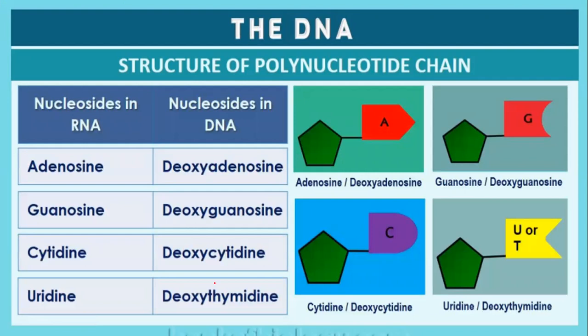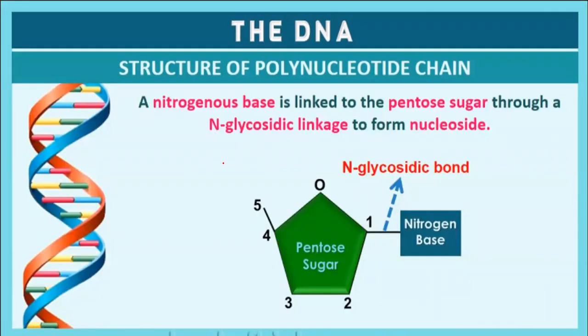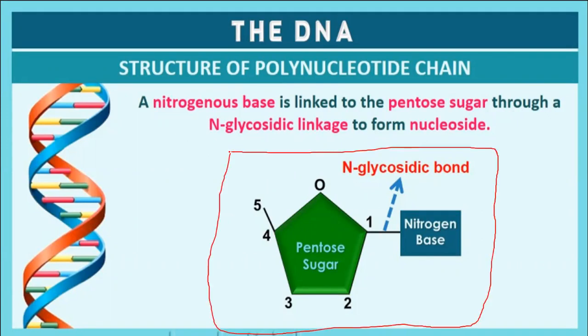We have already said that nucleosides are formed. This is a nucleoside. Please don't think that I left it as unimportant; it can also be asked in your NEET exam. This particular structure formed by the pentose sugar and the nitrogen base is known as a nucleoside. There are nitrogen bases such as adenine, guanine, cytosine, thymine, uracil, and all of these can form nucleosides.